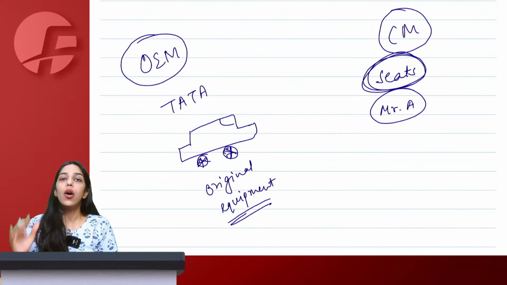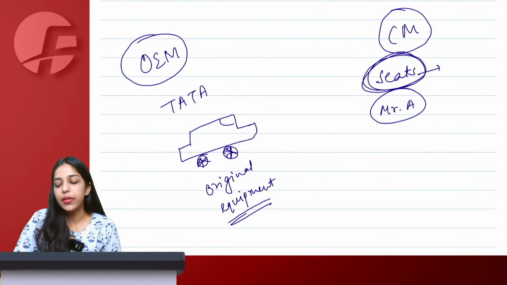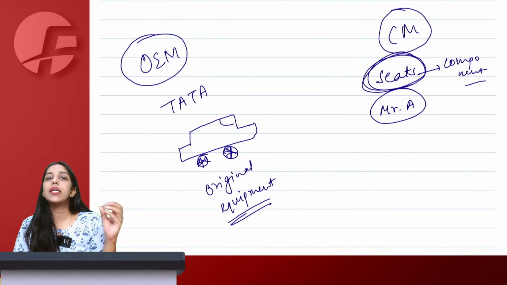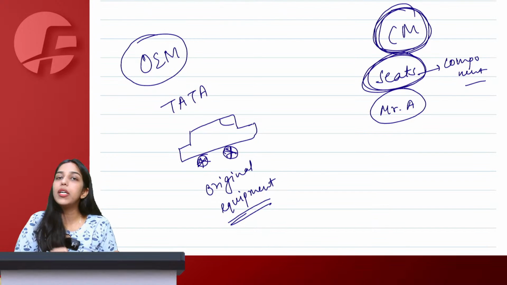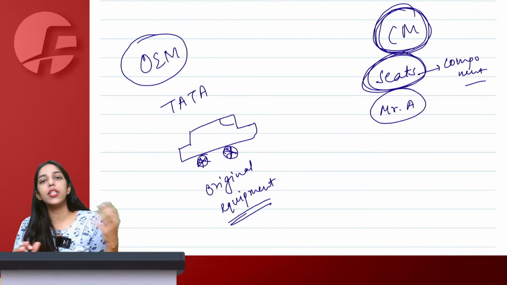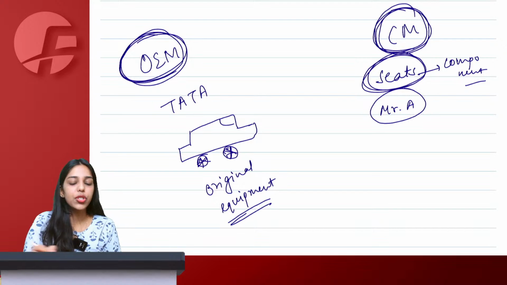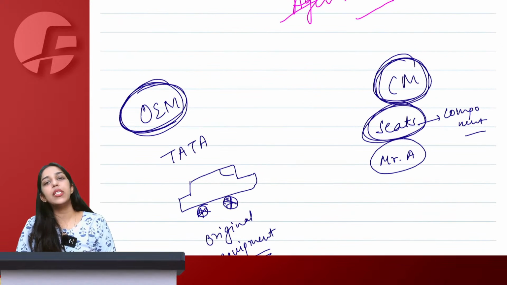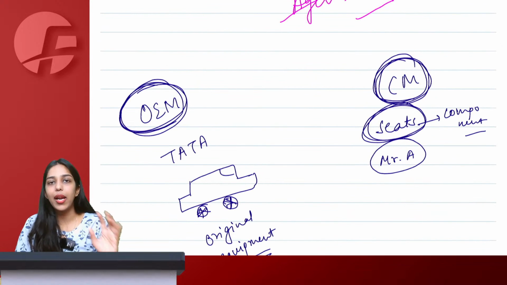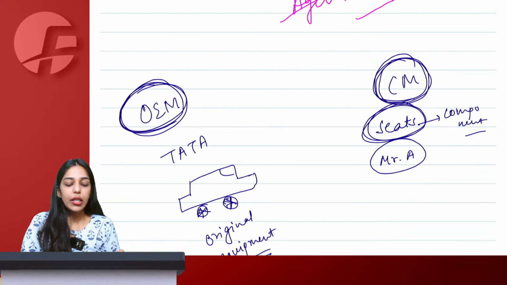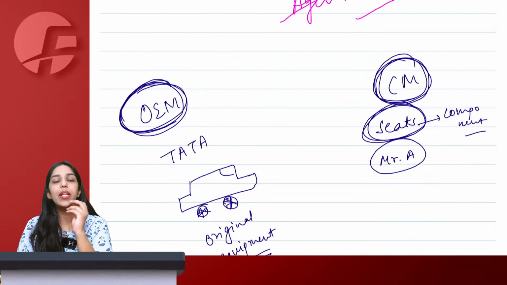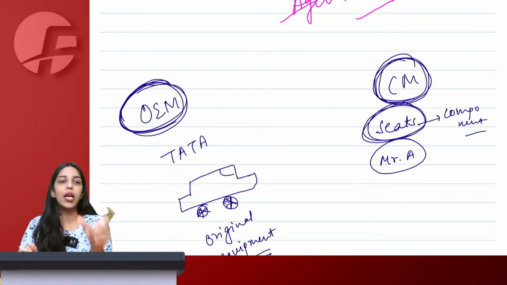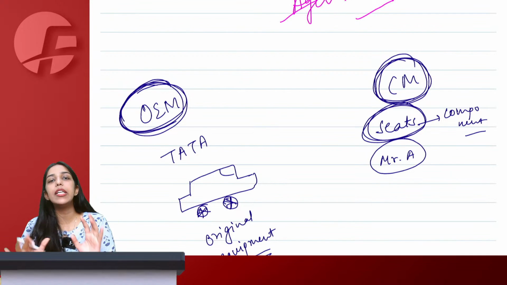Car here is the original equipment and seat here is the component. Therefore, the person manufacturing the seat is known as component manufacturer, and the person manufacturing the original car is known as original equipment manufacturer. Now in this case, let's say after giving this contract to the component manufacturer, Tata thought, okay, what if they made big seats or small seats and we are unable to fit it into the car? So we were feeling dicey.